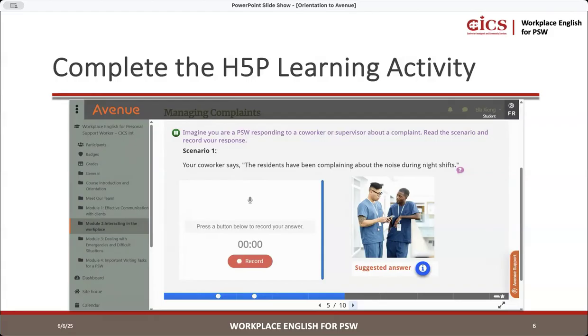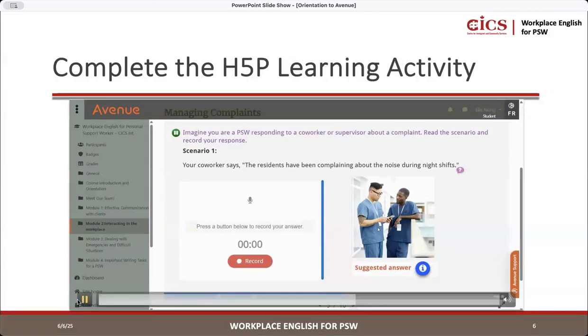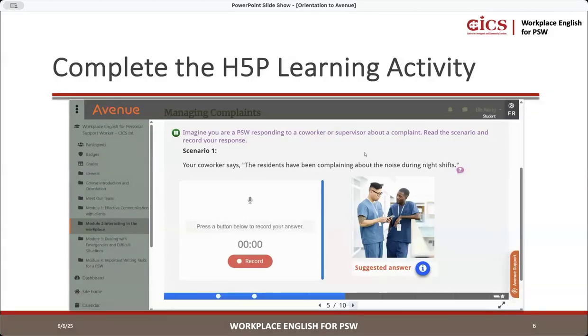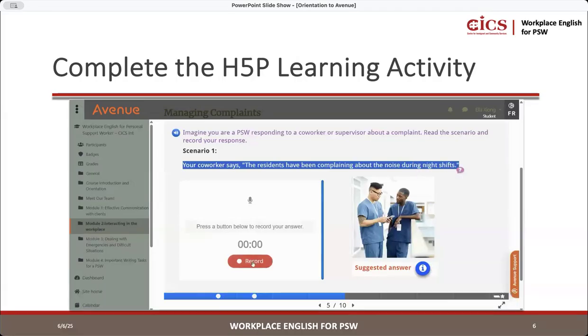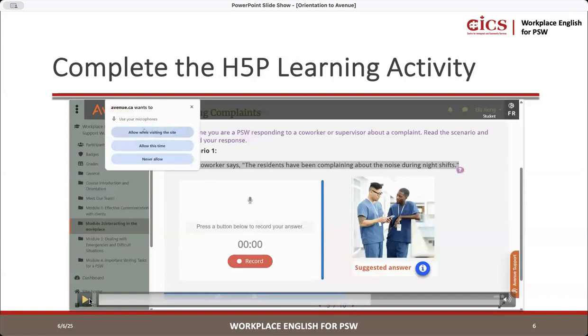So how do you record? Let me show you that now. Responding to a coworker or supervisor about a complaint. Read the scenario and record your response. So you're gonna go to record. And now this is important. You have to click either allow this time or allow while visiting the site to use your microphone so they can record, okay?